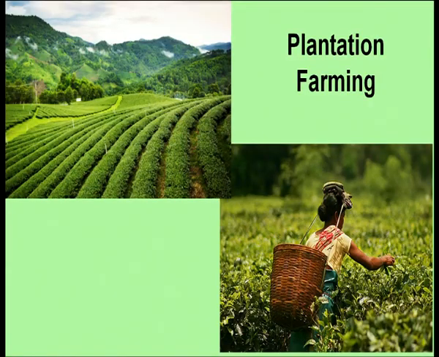Now, you can see some examples. This picture shows tea plantation. In the first picture you can see a vast area covered under tea plantation, the tea estate. In the second picture you can see a female laborer picking the tea leaves from the plant, and then they are collected in the basket and taken to the area where they are stored.